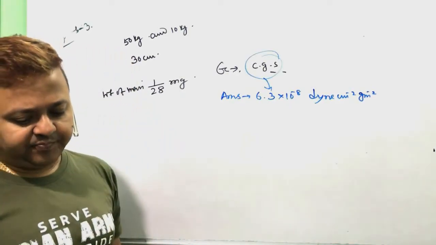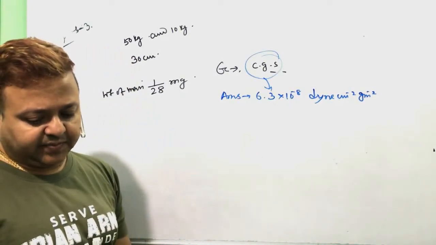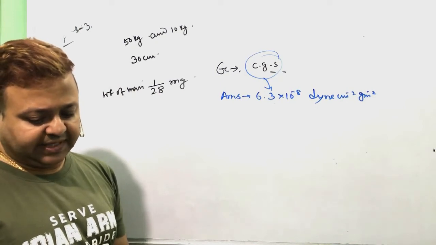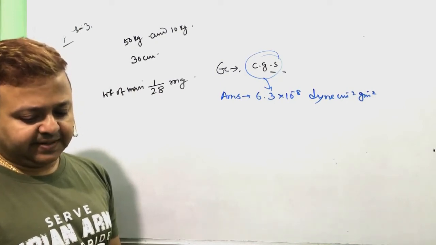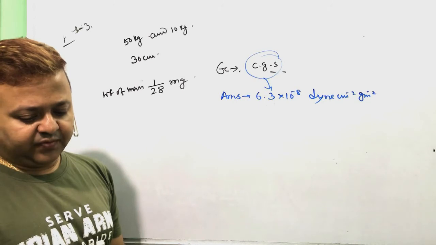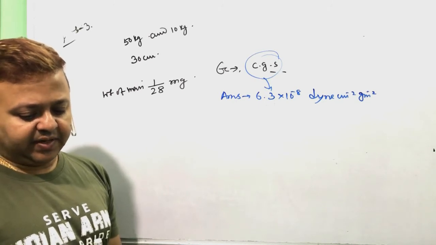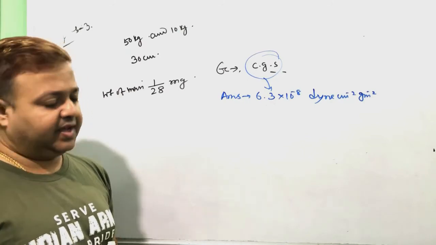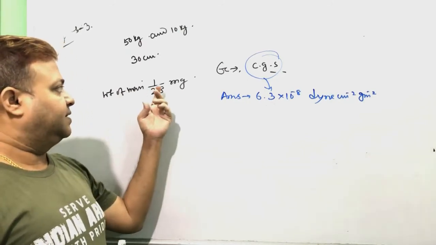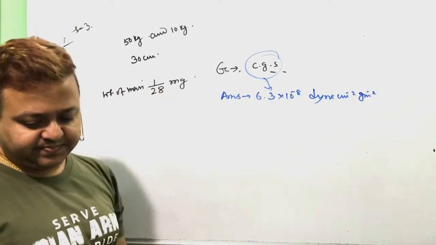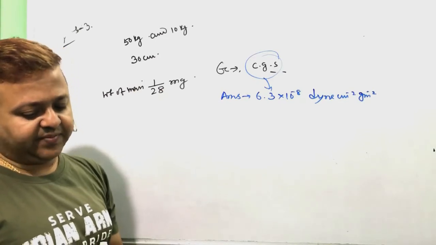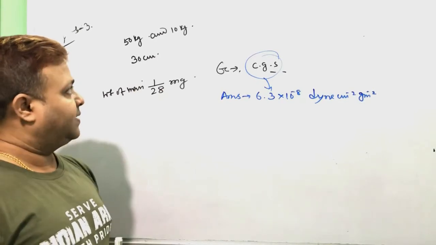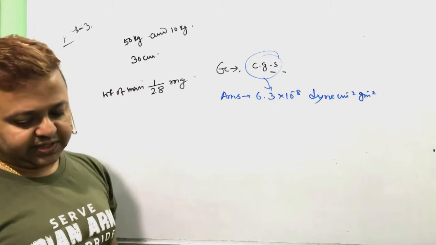Let me repeat once: the distance between the centers of the two spheres of mass 50 kg and 10 kg is 30 centimeter. The mutual force of attraction between them is equal to the weight of the body of mass 1/28 milligram. Determine the value of gravitational constant.